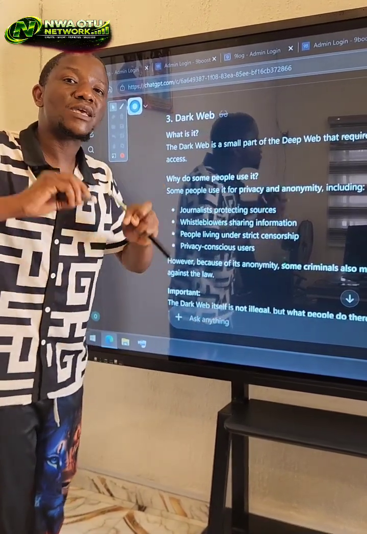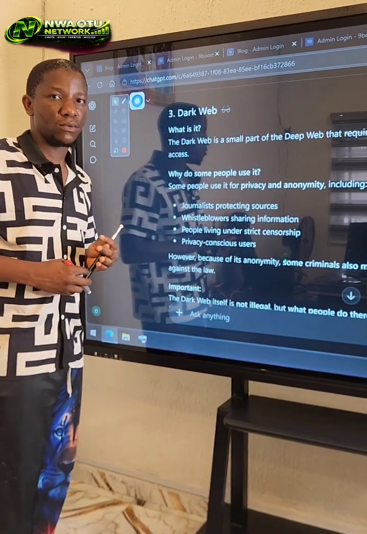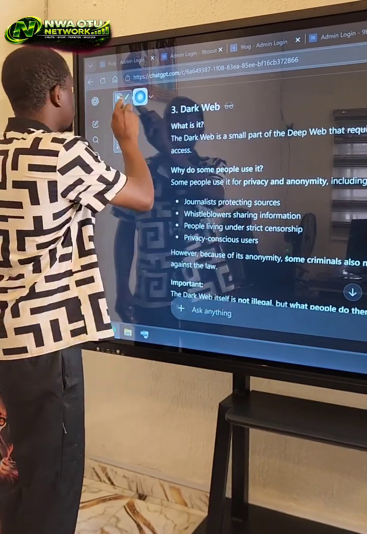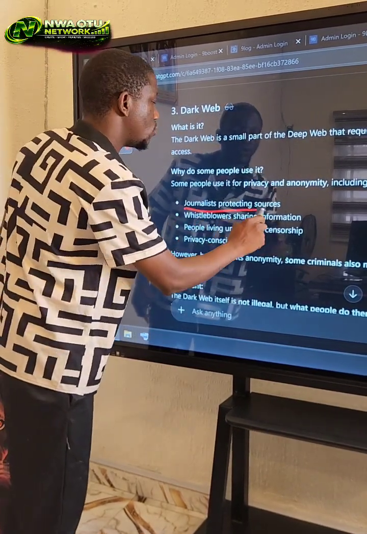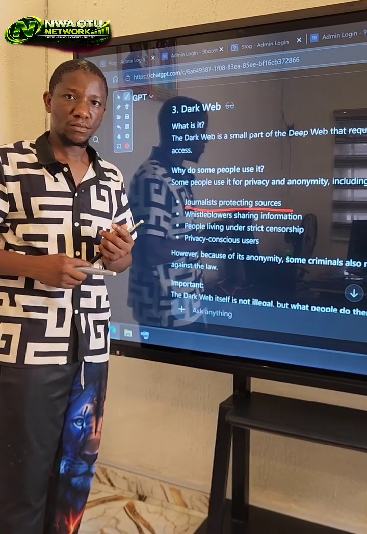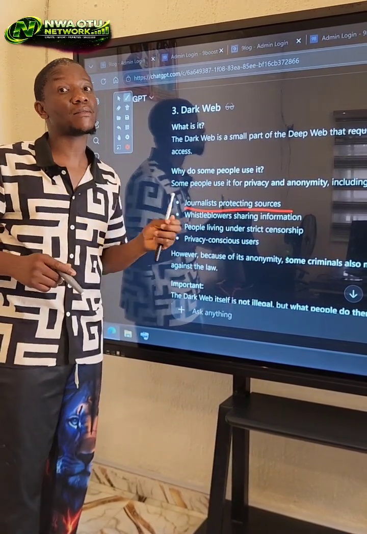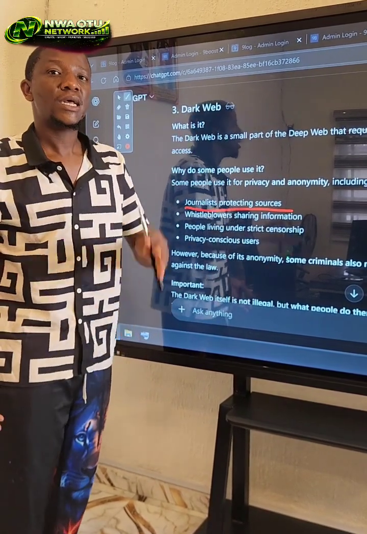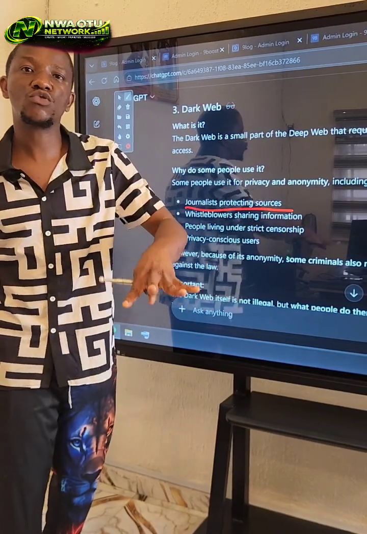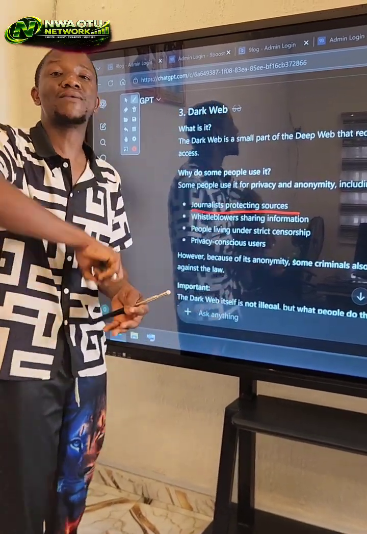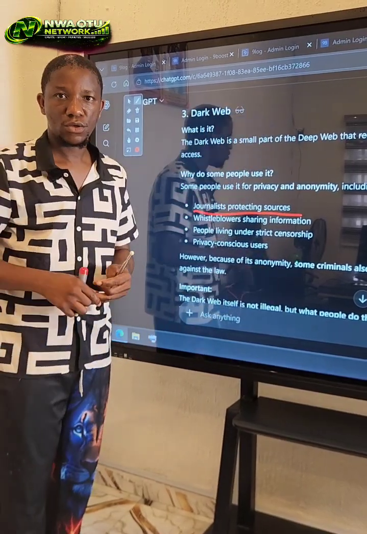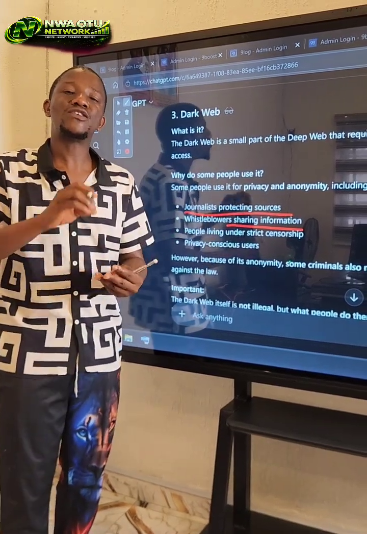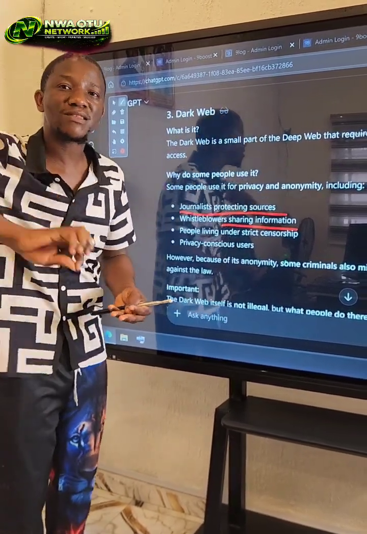Now, which people are making use of this dark web? The people making use of it are people like journalists, right? Journalists, to protect sources. Are you following? Journalists are the people that mainly use the dark web, because if they post something online, they don't want maybe government or somebody to track the location of where they post that thing from or who posted it. You understand? Or if they share information, they don't want anybody to know the source of the person that shared the documents or the information.